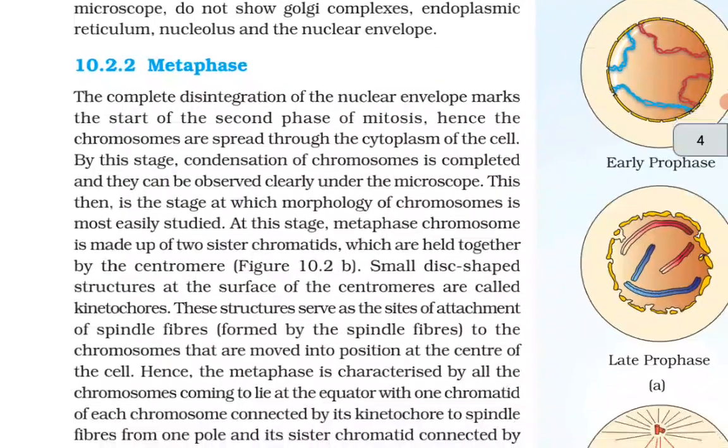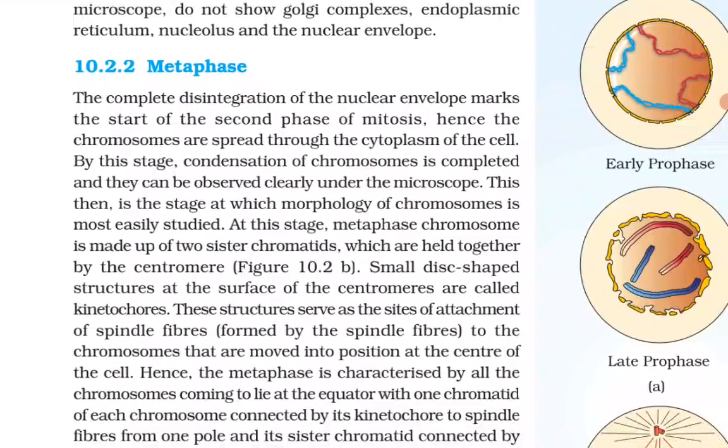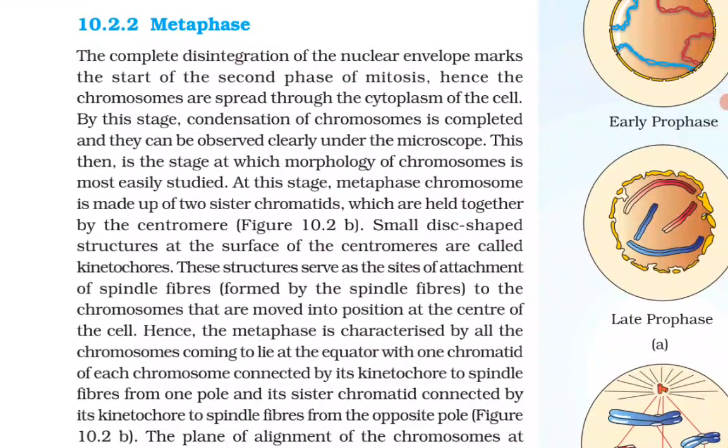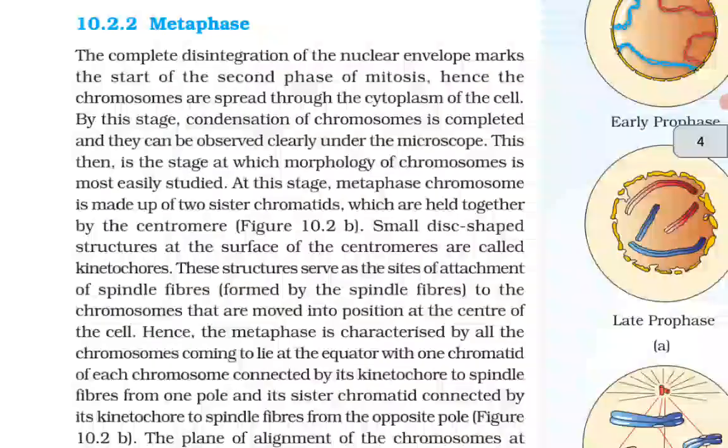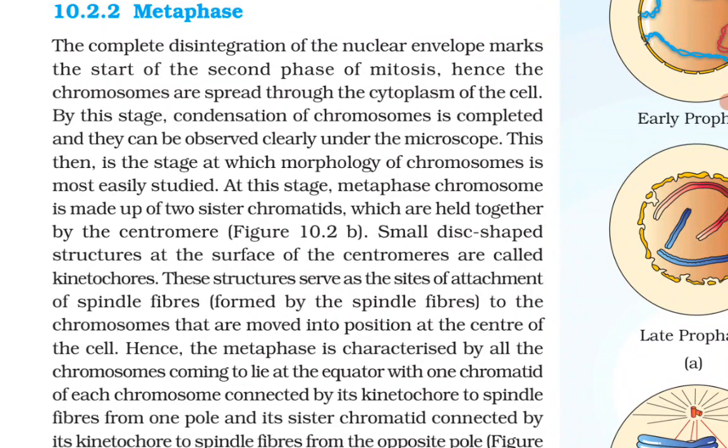10.2.2 Metaphase. The complete disintegration of the nuclear envelope marks the start of the second phase of mitosis. Hence, the chromosomes are spread through the cytoplasm of the cell. By this stage, condensation of the chromosomes is completed and they can be observed clearly under the microscope. This then is the stage at which morphology of the chromosomes is most easily studied.